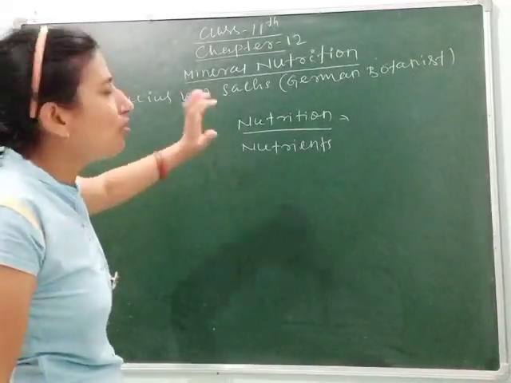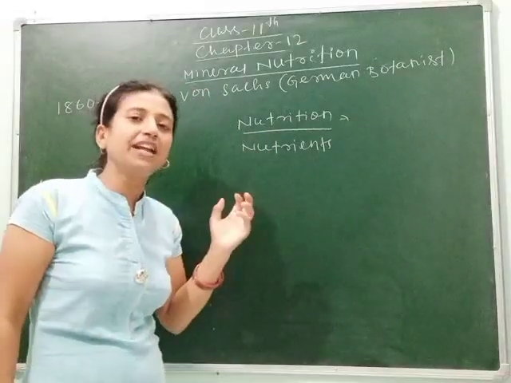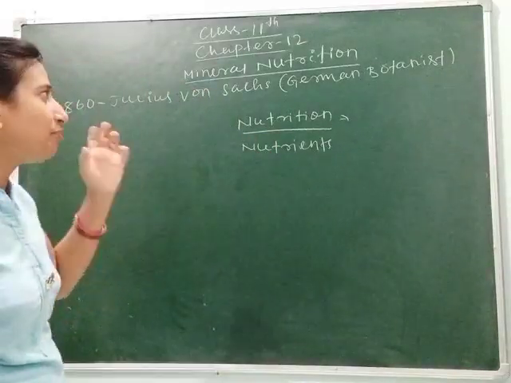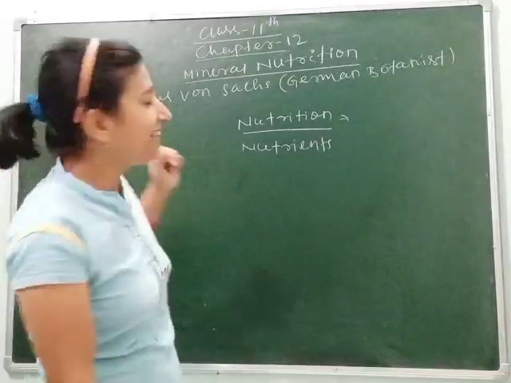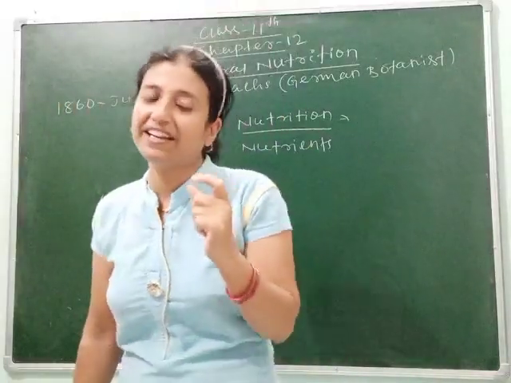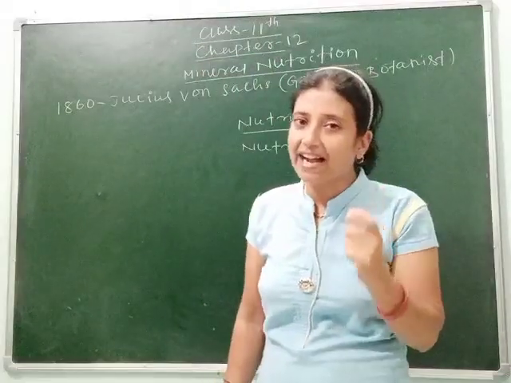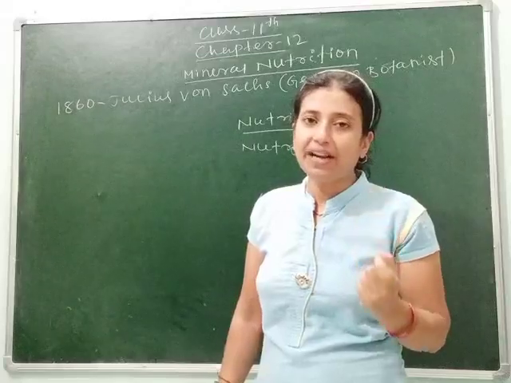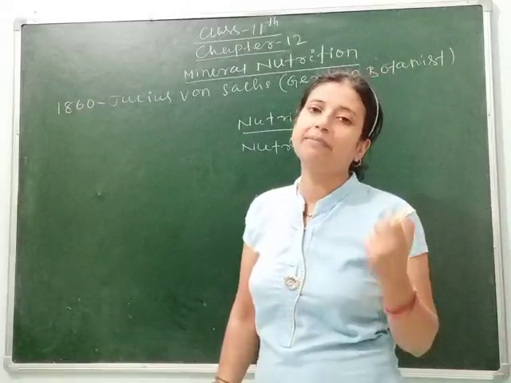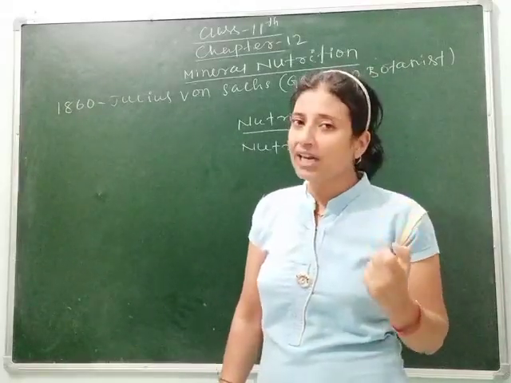The first time to know whether plants need nutrients was experimentally proved by the German botanist Julius von Sachs in 1860. Remember the name of the scientist? Julius von Sachs is the German botanist who first explained, after his experiment, that plants need nutrients.